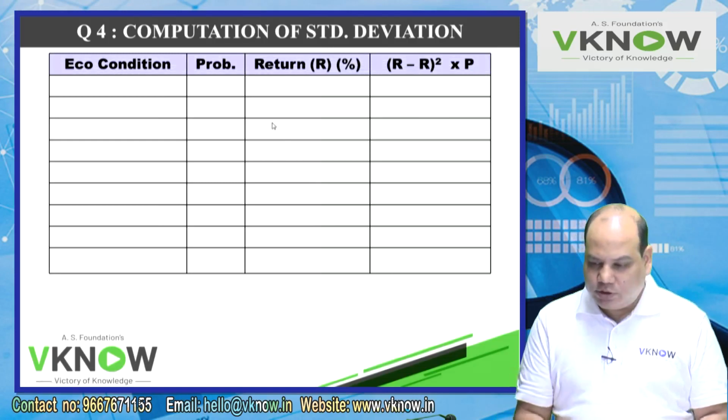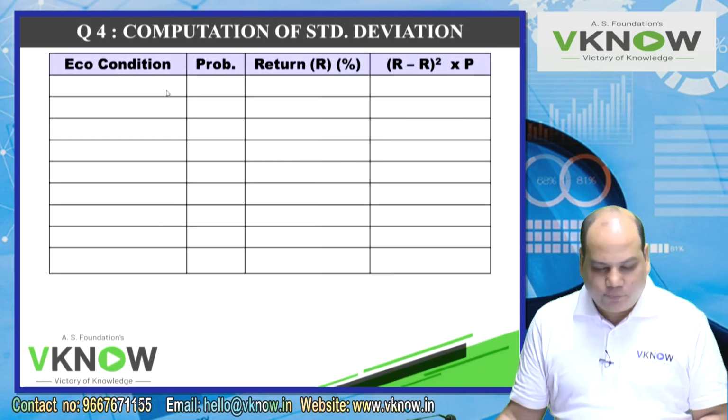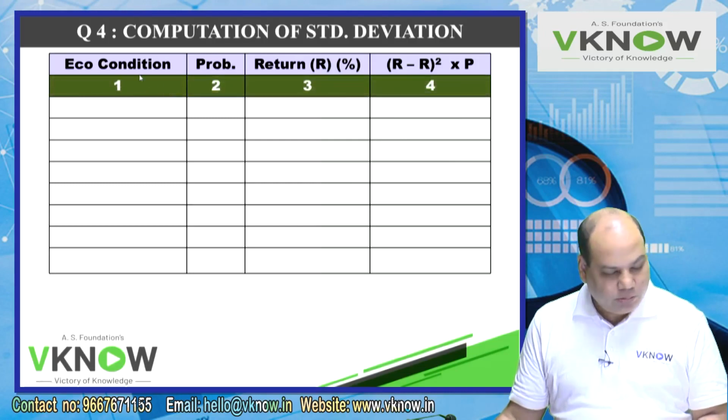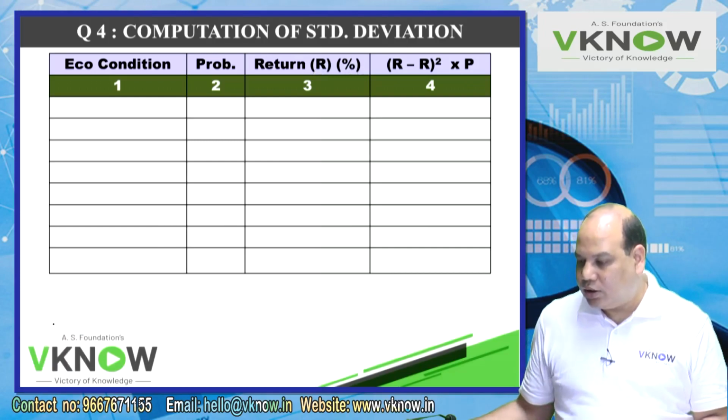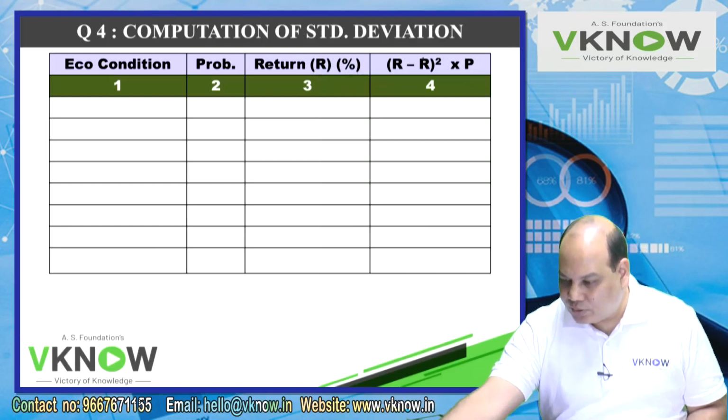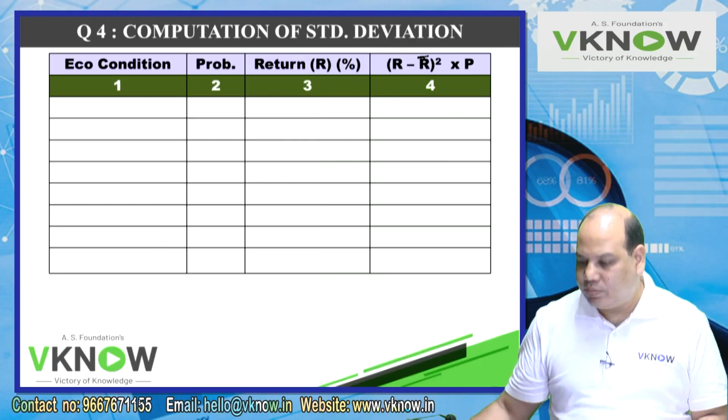Draw 4 columns: economic condition, probability, return R in percentage, and the last column, (R minus R bar) square into probability.